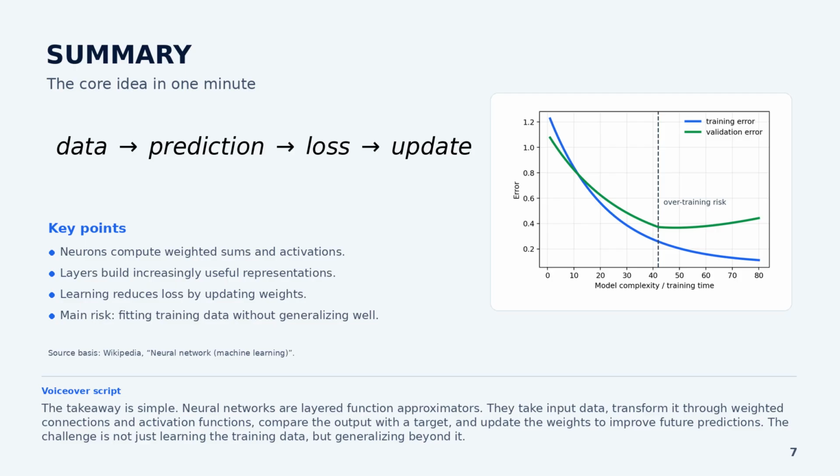The main takeaway is simple. Neural networks are layered function approximators. They take input data, transform it through weighted connections and activation functions, compare the output with a target, and update the weights to improve future predictions. The challenge is not only to learn the training data, but to generalize beyond it.